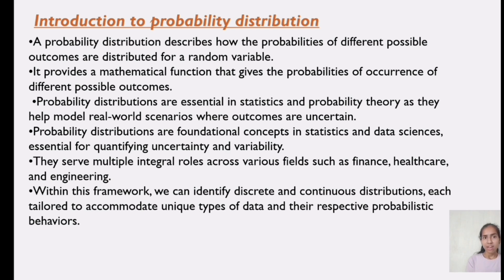Probability distributions are foundational concepts in statistics and data science, essential for quantifying uncertainty and variability. They serve multiple integral roles across various fields such as finance, healthcare, and engineering. Within this framework, we can identify discrete and continuous distributions, each tailored to accommodate unique types of data and their respective probabilistic behaviors.